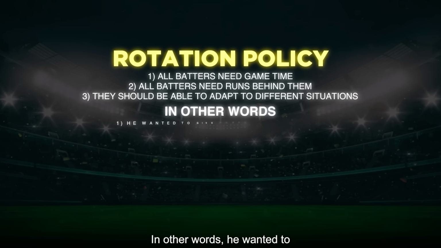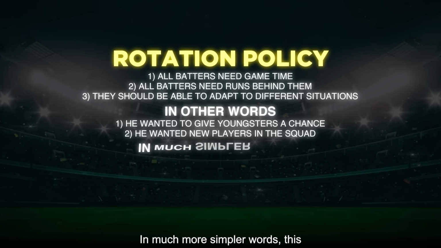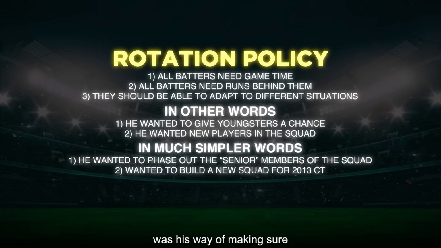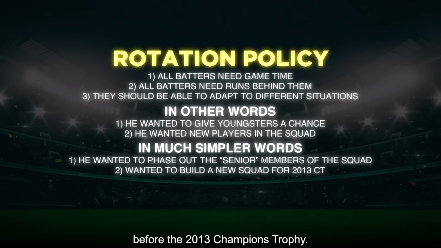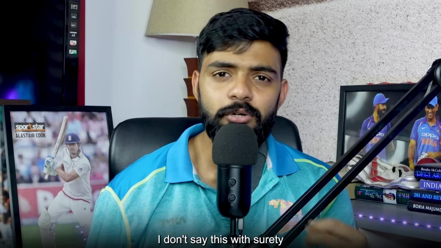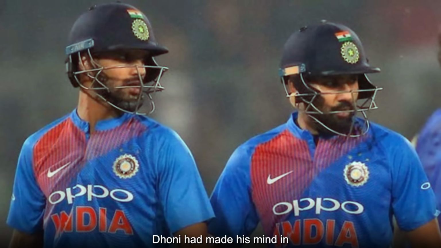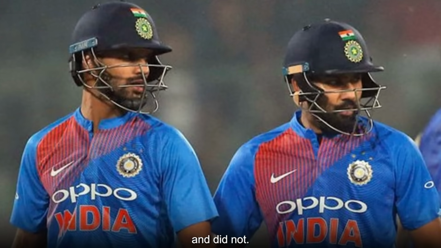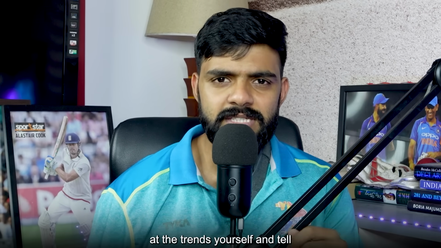In other words, he wanted to give youngsters a chance to be able to fit in that playing 11 and get game time. In much simpler words, this was his way of making sure the seniors were slowly but surely getting pushed out of the team before the 2013 Champions Trophy. I don't say this with surety, but if you look at the trend, it almost seems like MS Dhoni had made up his mind in terms of which player he wanted and did not. Of course, keep in mind that this is complete speculation, but look at the trends yourself and tell me I'm wrong.